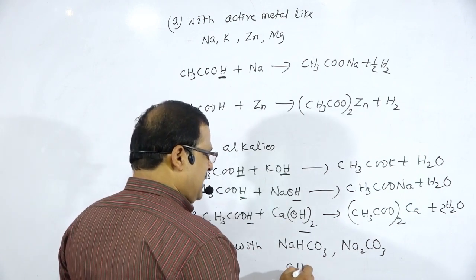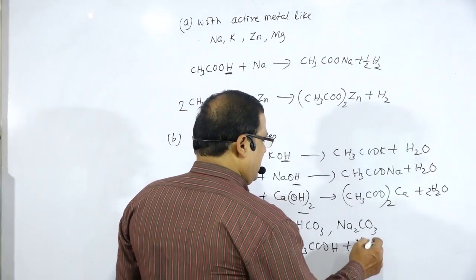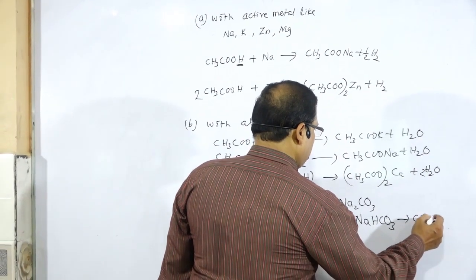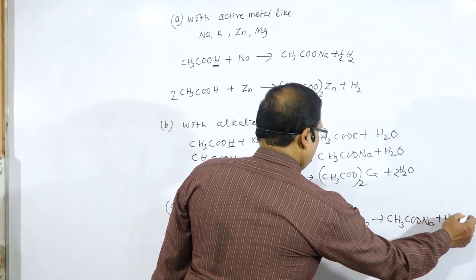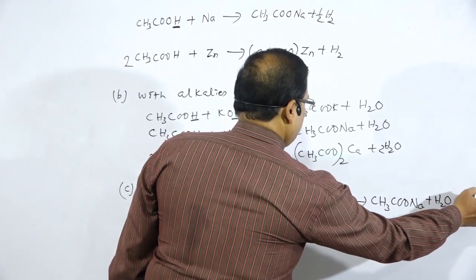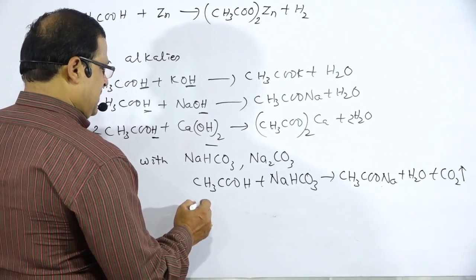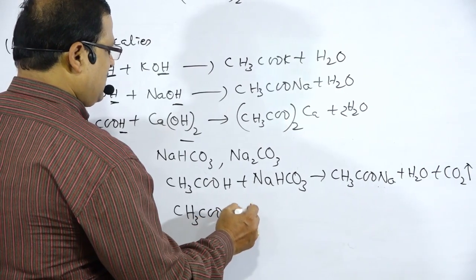For example, CH3COOH treated with NaHCO3. There is the formation of CH3COONa plus water plus CO2 gas released. Or you can take sodium carbonate with CH3COOH. We have to balance all these equations.